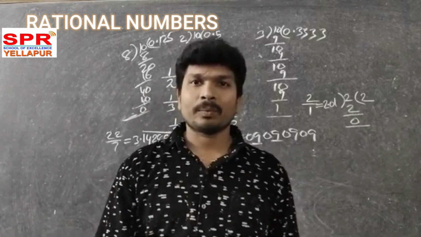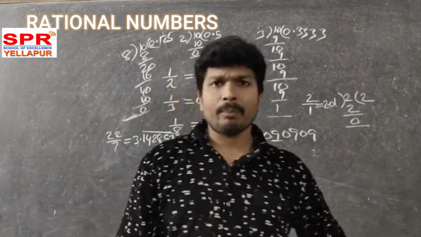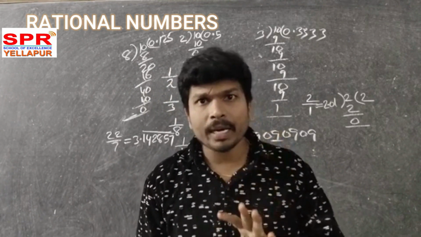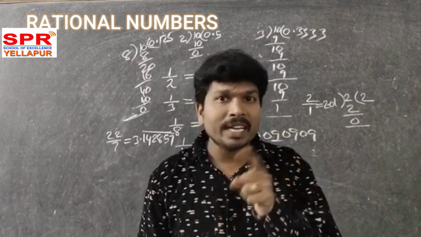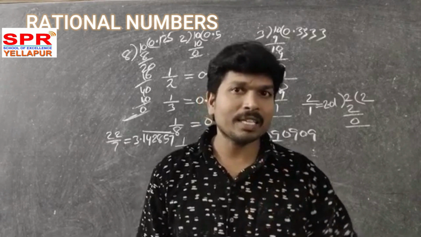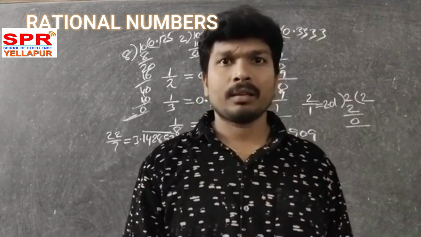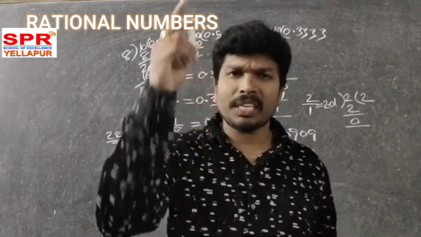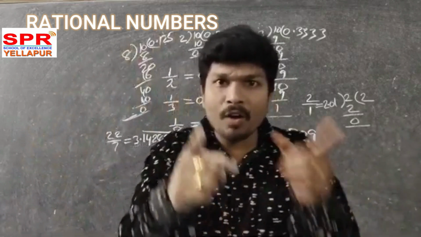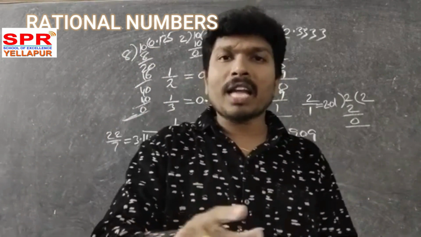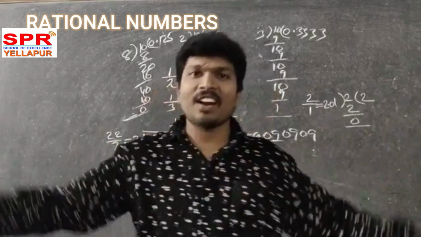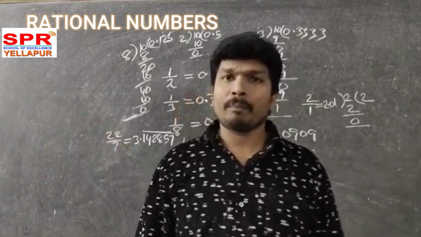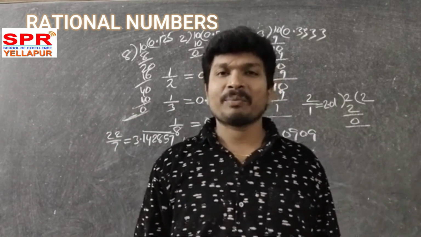Yes or no? Now I have a number. I am saying that number is neither a terminating decimal nor a non-terminating recurring decimal. Can you say what that number is? It can be any number, but it is not a rational number, because it is not in the form of either a terminating decimal or a non-terminating recurring decimal. That can be any number, but that is not a rational number.